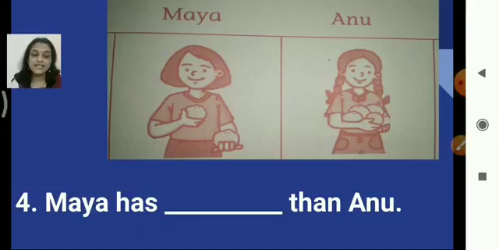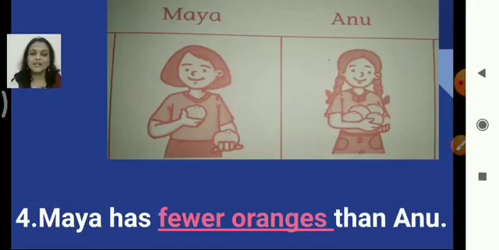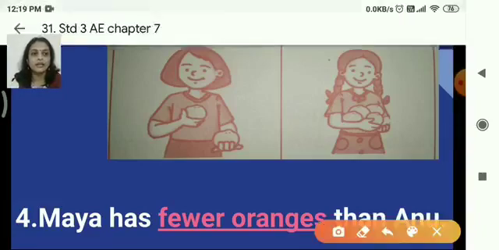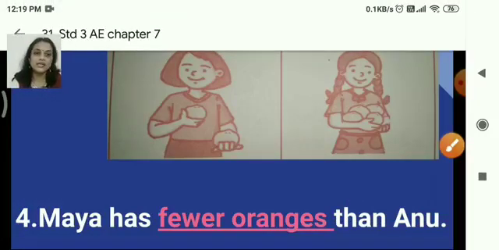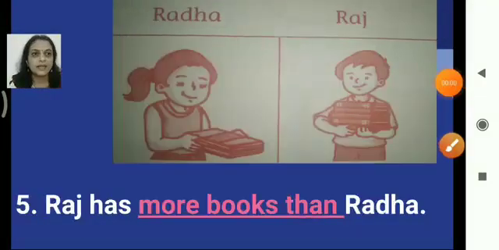Maya has dash than Anu. So what will be the answer? Fewer oranges. So Maya has fewer oranges than Anu. Right? Oranges we can count, right? And we are comparing, and we can also find the word "than" there, right? You can see the word here, "than". Yes. So Maya has fewer oranges than Anu.